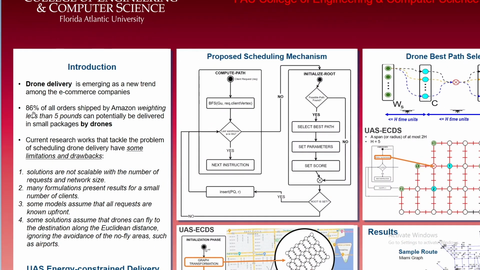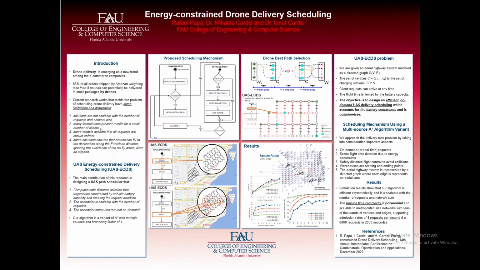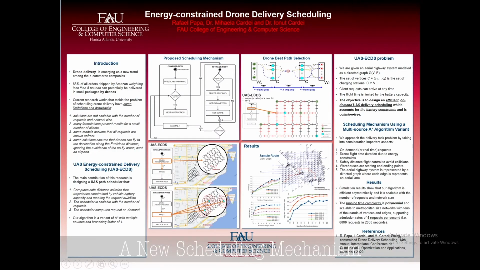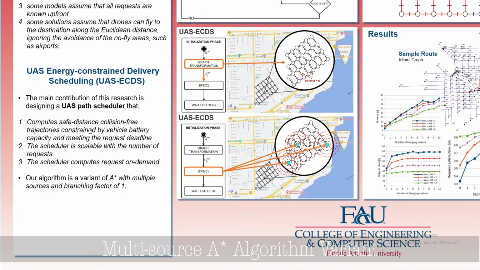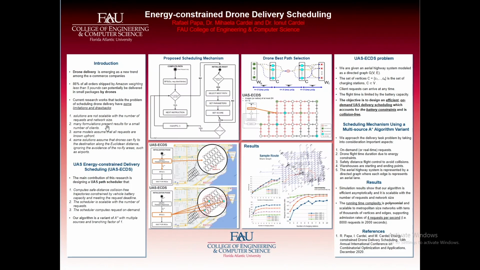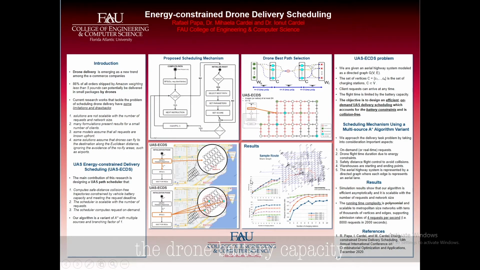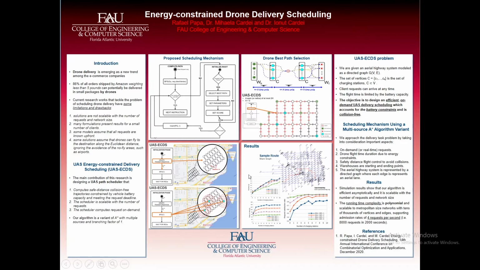Considering that 86% of all orders shipped by Amazon weigh less than 5 pounds and can potentially be delivered in small packages by drones, our paper presents a new scheduling mechanism that uses a multi-source A-star algorithm variant to compute safe distance and collision-free trajectories. The proposed mechanism is also constrained by the vehicle battery capacity and meets the on-demand requests deadline.